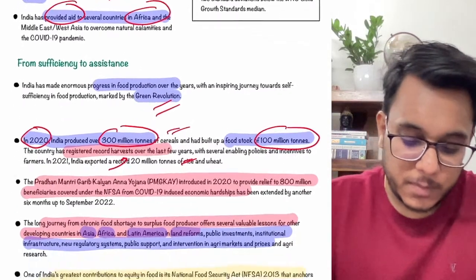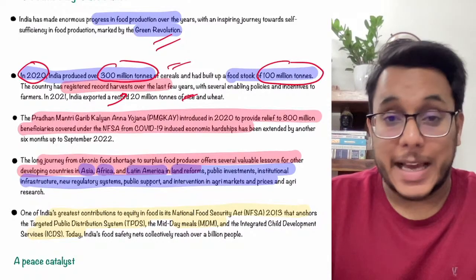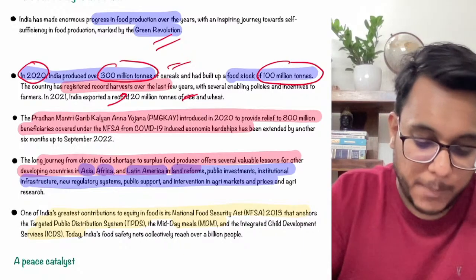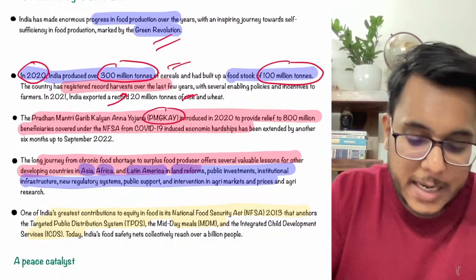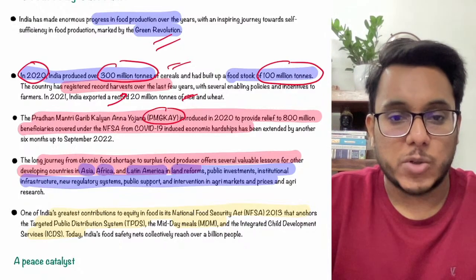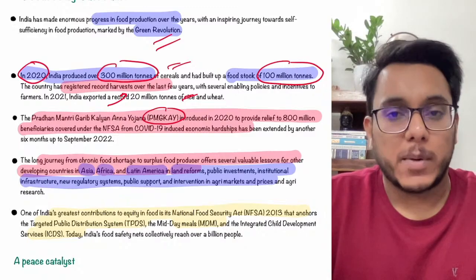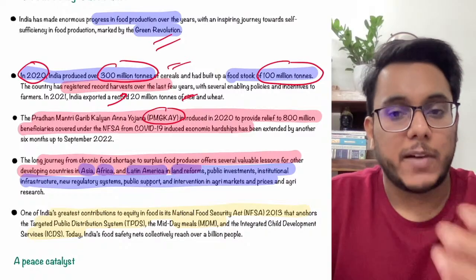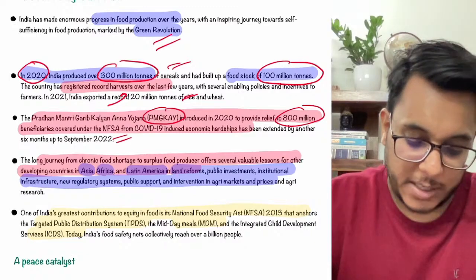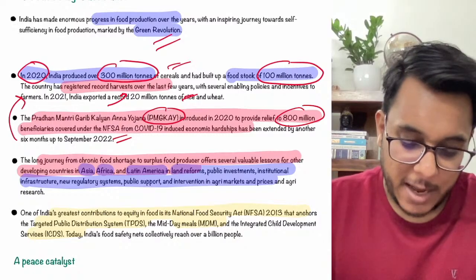Okay, and owing to the good harvest, we are also able to ensure the food security of our own people in the times of the COVID-19 pandemic. For example, Pradhan Mantri Garib Kalyan Anna Yojana. Through this, we provided 5 kg of food grains extra over and above the National Food Security Act's promise. 5 kg extra food grain was provided to more than 800 million beneficiaries. Okay, why did it become possible? Because of the food self-sufficiency that we have achieved.